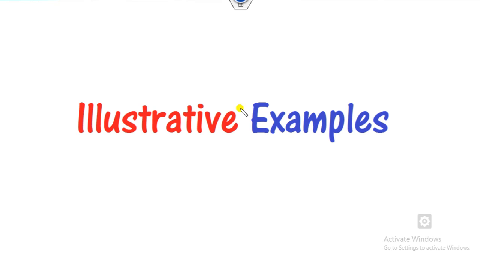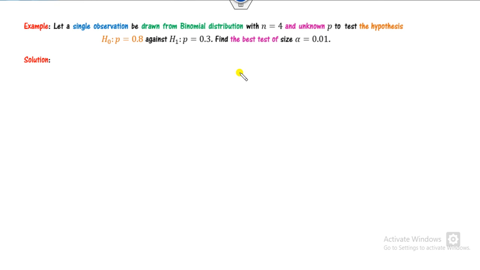So let's start with this video. We have to solve four to five examples so that you are able to understand more clearly. First of all, you can see it's a binomial, so it's a discrete problem. Before applying the most powerful test, you have to check that H0 and H1 both are simple. If they are not simple, then you can't apply the most powerful test.